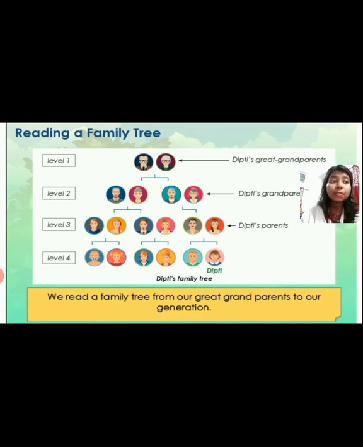Who are the persons present in your family? You have to draw it and send it to me as your classwork, not homework. The date and time when you have to send it, I will give you in the WhatsApp group.